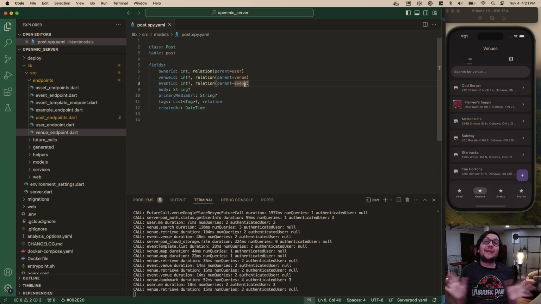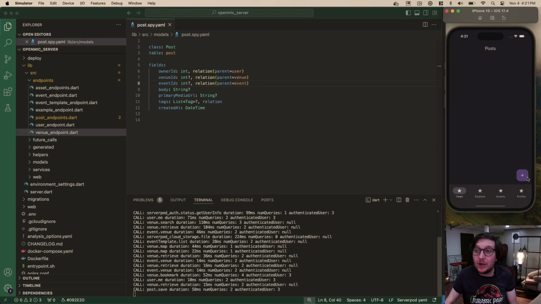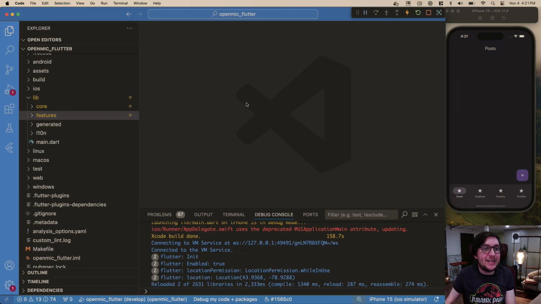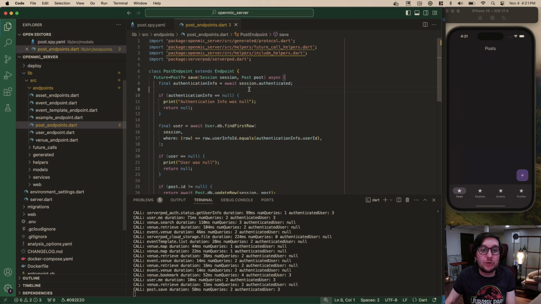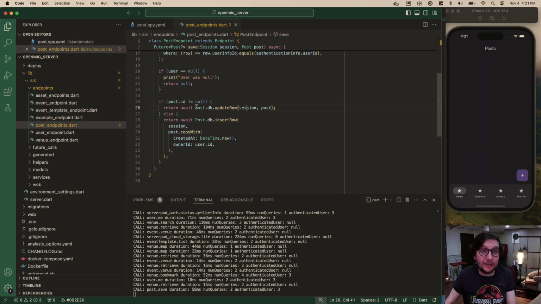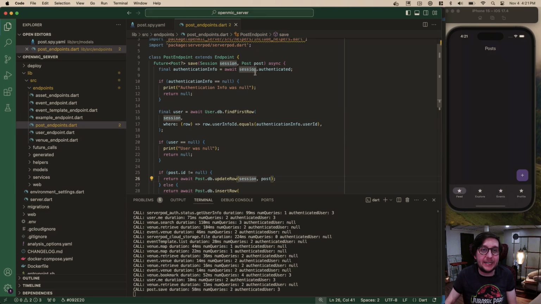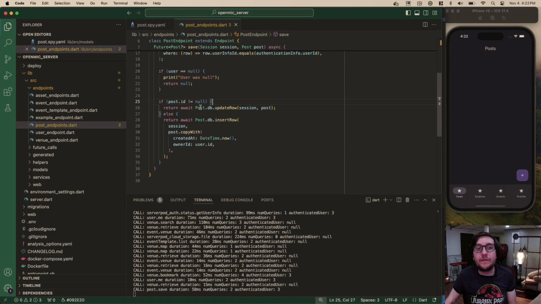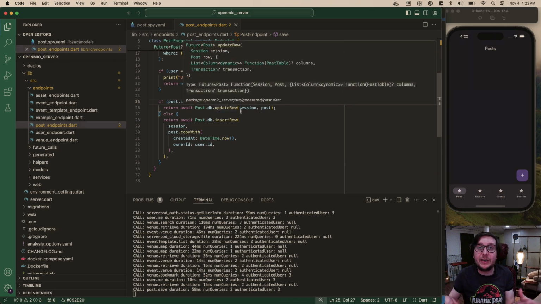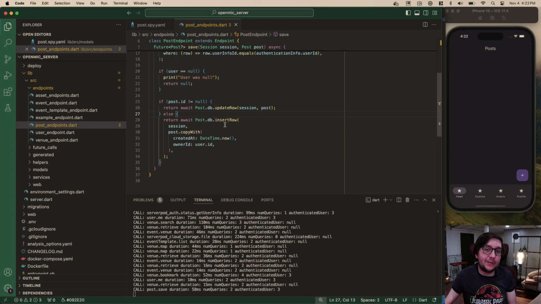So here's our post, and I forget where we left off, but I think we have an ability to create a post. Okay, yes, I can tell by what just happened. Let's just step through this. We've created the endpoint to create a post, which follows the same principles as before. We make sure the user exists. We find that user. If we can't find it, we say they're not known, and we return. Then we do a check: if the post ID is not null, we update it because we're saving an existing thing. Otherwise, we insert it. So we've got that working.